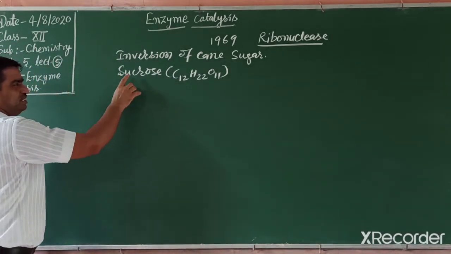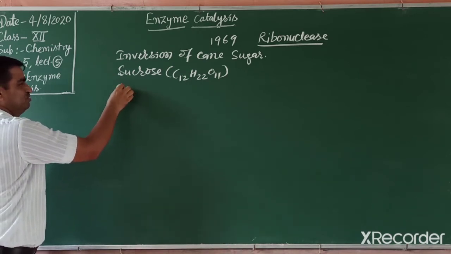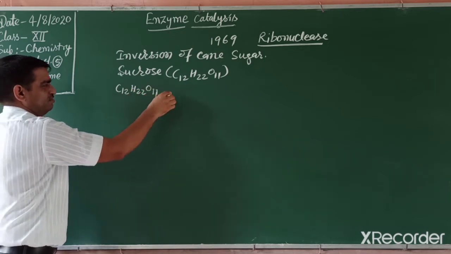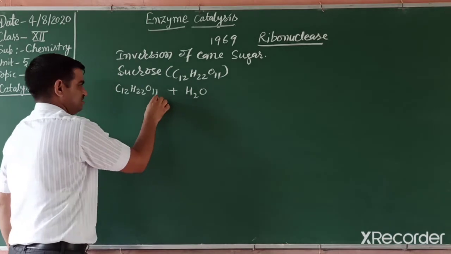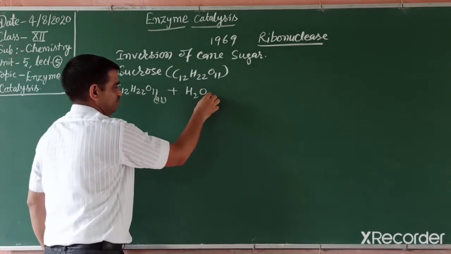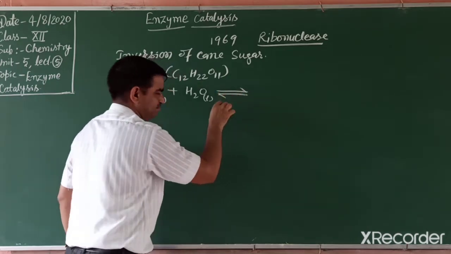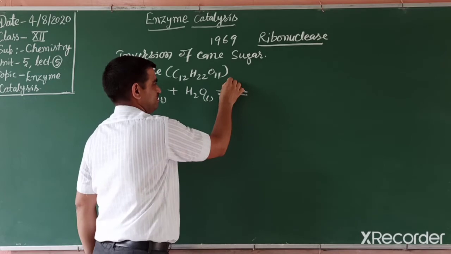That is homogeneous catalysis, we already studied this sucrose. C12H22O11 is mixed with water, dissolved in aqueous solution. Either we take enzyme or acid. So there we study the enzyme invertase.